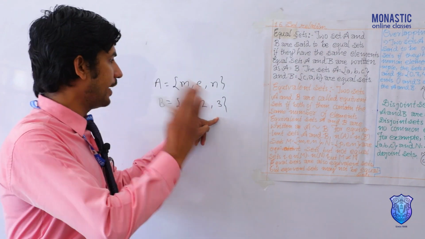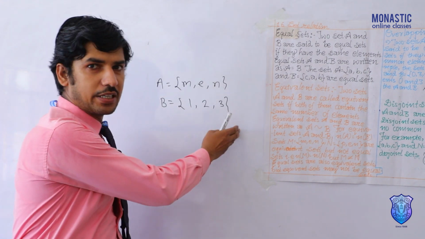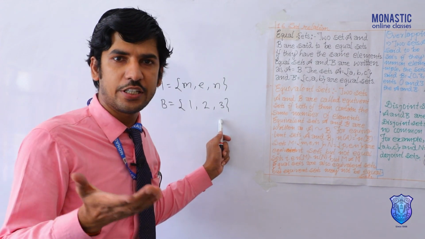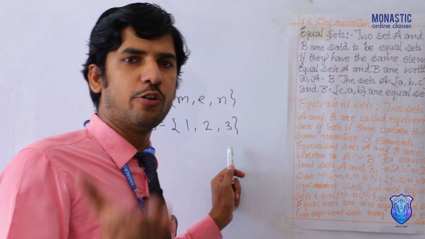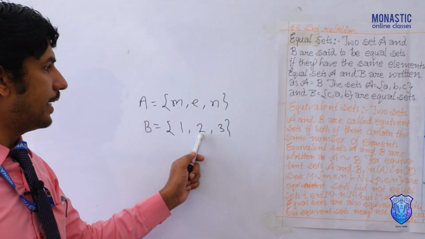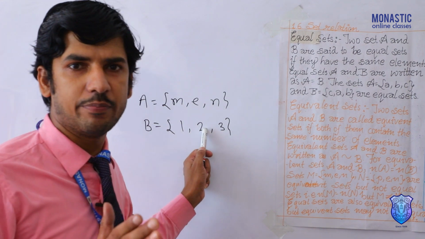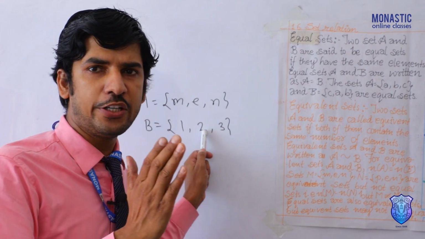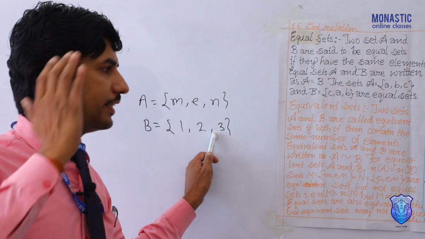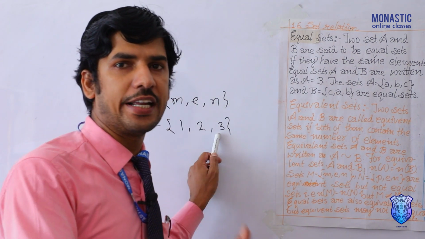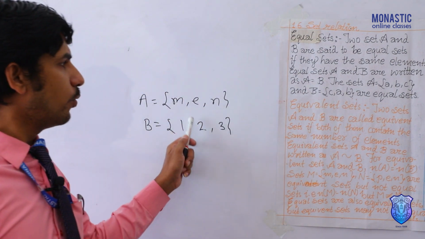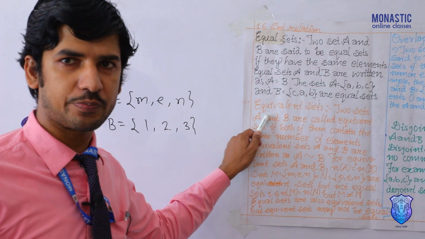When the cardinal number is the same, we say they are equivalent sets. That's why we can define it this way: two sets A and B are said to be equivalent sets if they have the same cardinal number. If the cardinal number is the same, we can easily say equivalent sets.